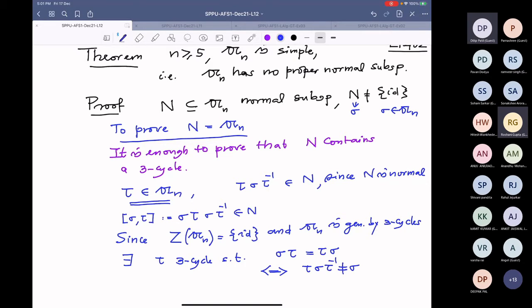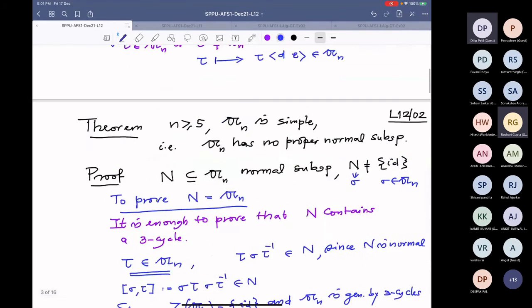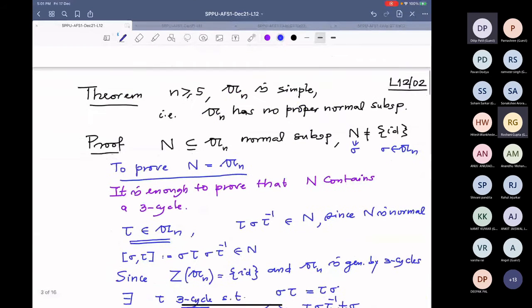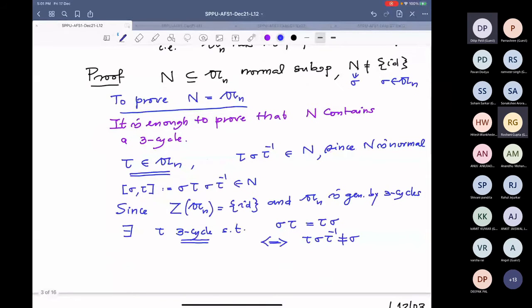Now, because tau is a 3 cycle, look at that. Sigma is not a 3 cycle, sorry. Tau is a 3 cycle.